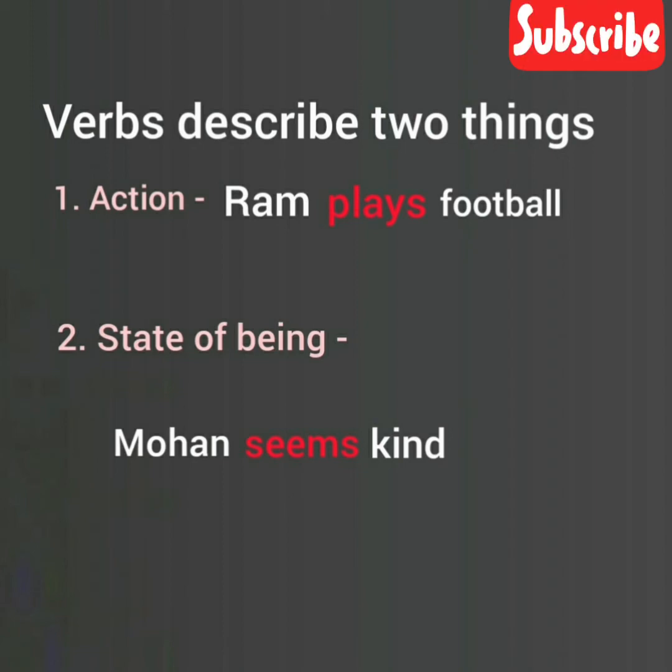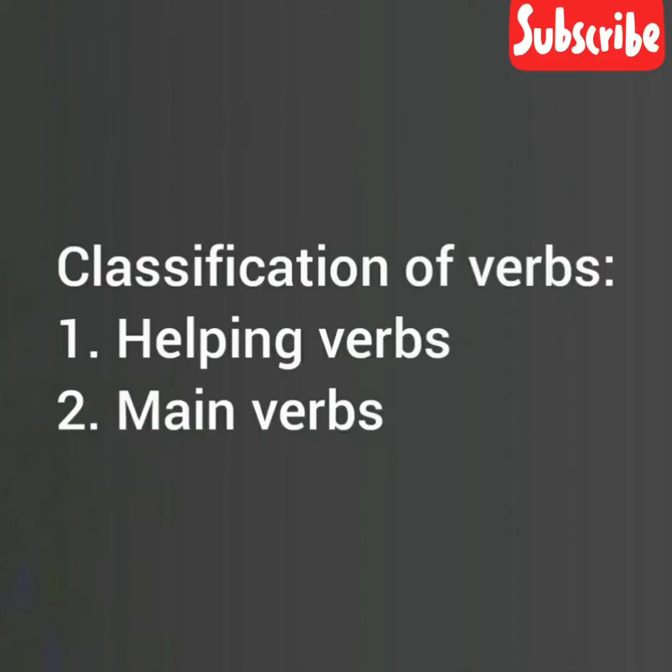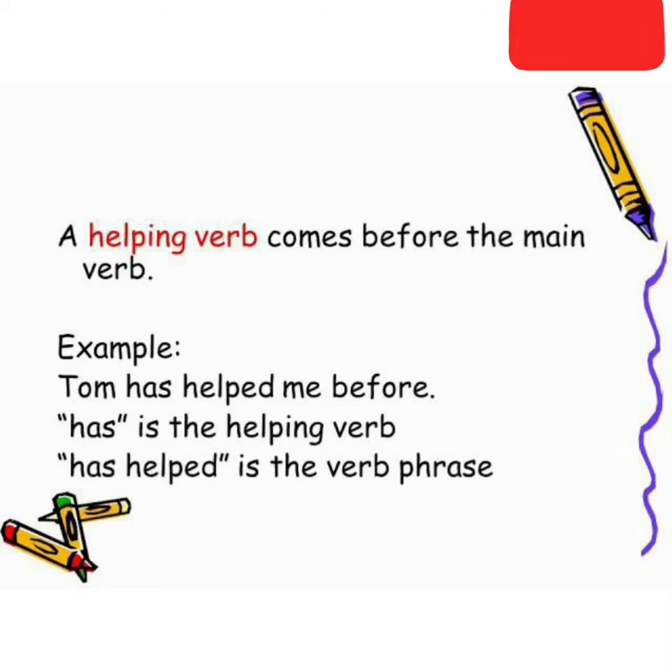The second one is state of being. Example, Mohan seems kind. In this sentence, the verb seems explains that Mohan is a kind man. So it refers to the state of being. Now let us learn the classification of verbs. We can classify verbs into two types. One is helping verbs and the other one is main verbs. Let us learn these things in detail.